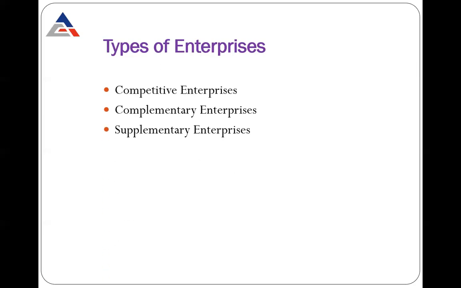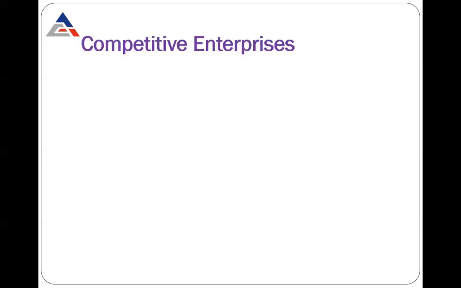Then comes the types of enterprises. In the types of enterprises, we have three types. First is the competitive enterprise, then the complementary enterprise, then the supplementary enterprise. Firstly, we will cover the competitive enterprise. What does it mean?